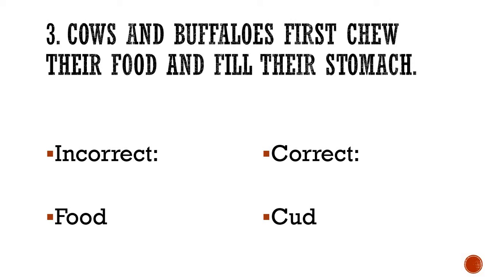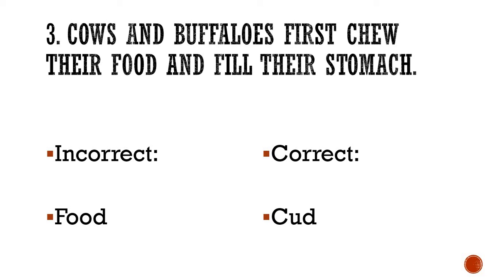That means chewing the cud is a process. If you just write chew the food, that simply means they chew the food as normally as we are doing. So food we have to remove and replace the word food with cud. Chew their cud. So please repeat the correct statement after me. Cows and buffaloes first chew their cud and fill their stomach.